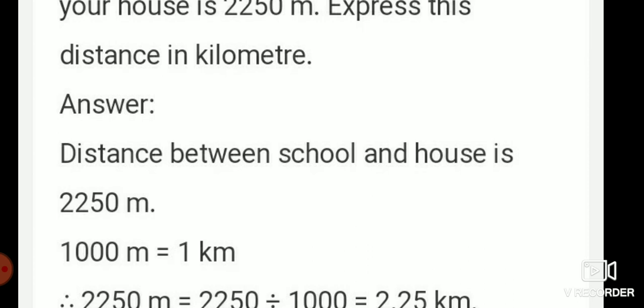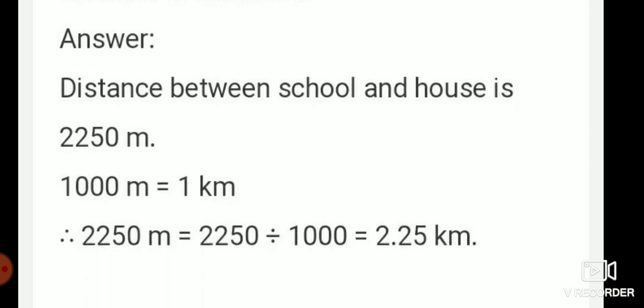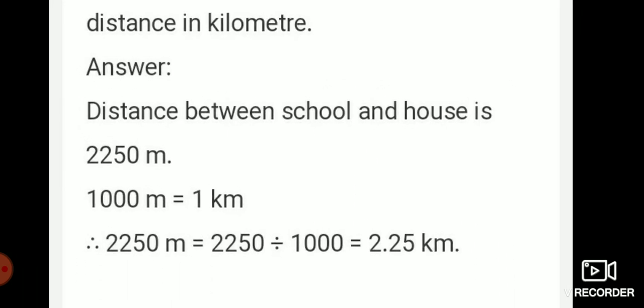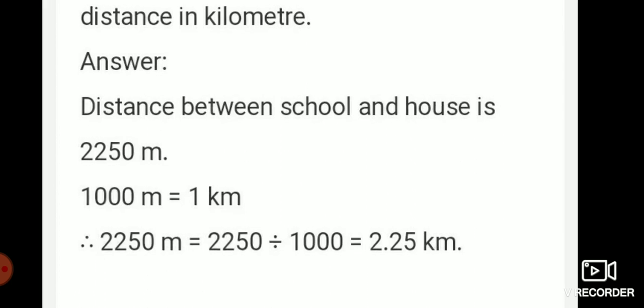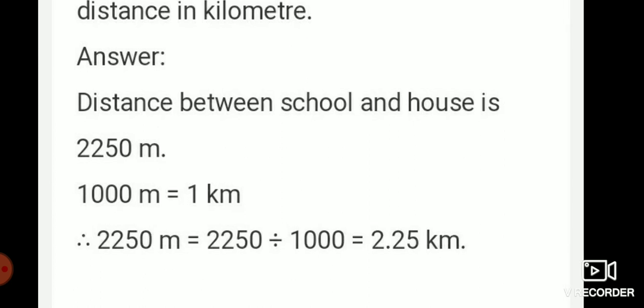Answer: distance between school and house is 2250 meter. So 1000 meter is equal to 1 kilometer. Therefore 2250 meter is equal to 2250 divided by 1000. So the answer is 2.250 kilometer.